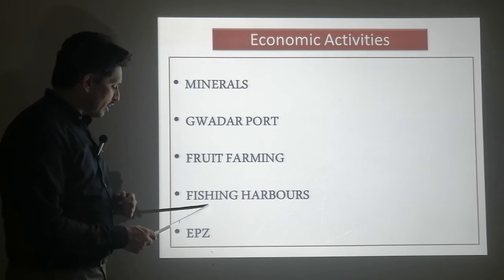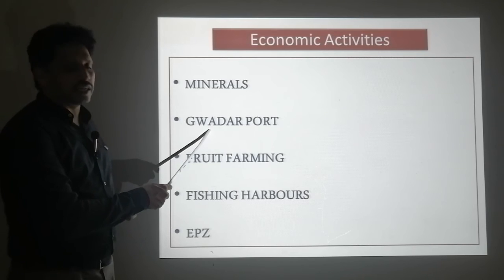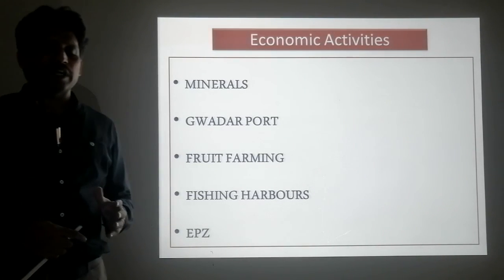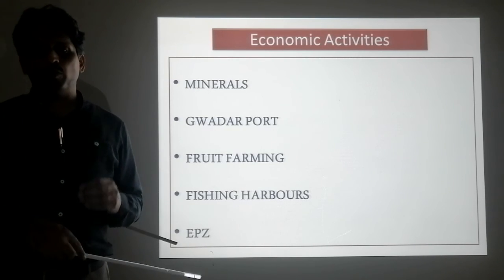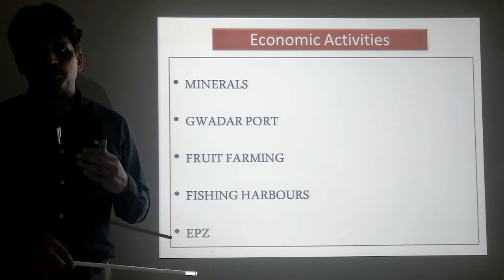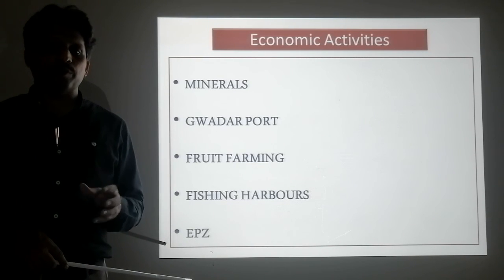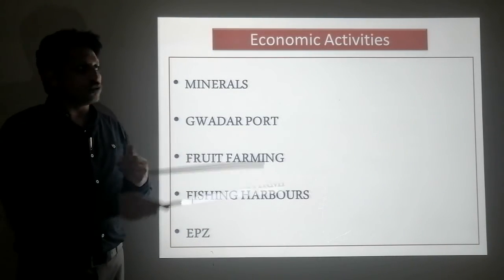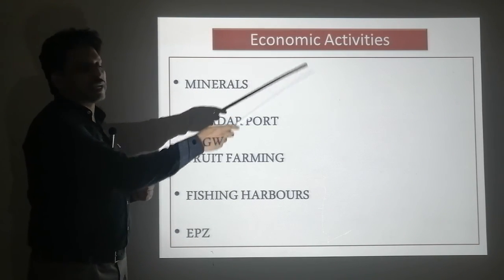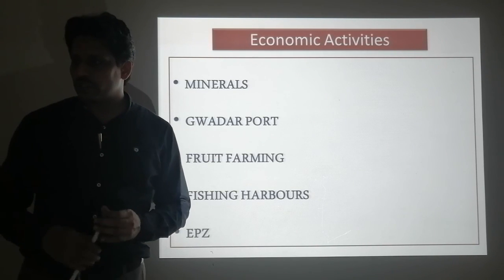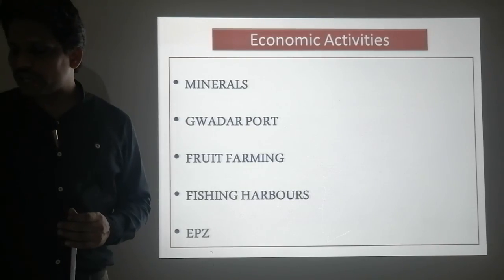More foreign exchange will be earned, and an EPZ is being developed at Gwadar Port. The Export Processing Zone will help to boost industrialization in Pakistan. When exportable goods are produced in these industries, Pakistan will be able to export them, and in this way economic activities will boost in Balochistan. So these are the few economic activities of the Balochistan Plateau that we have discussed.